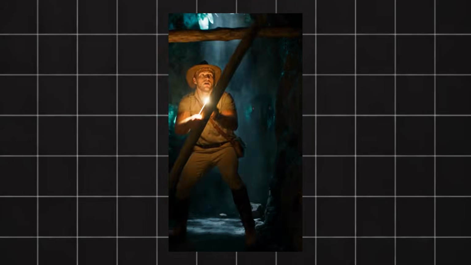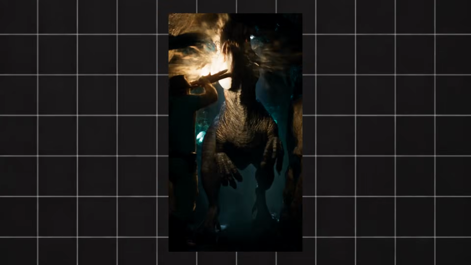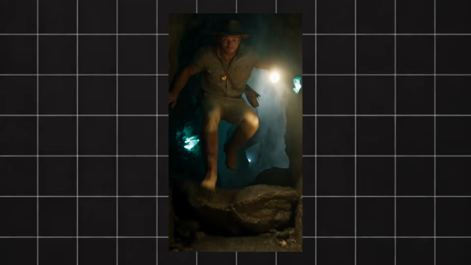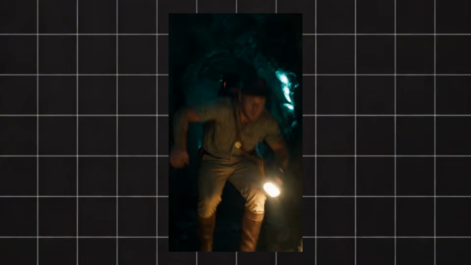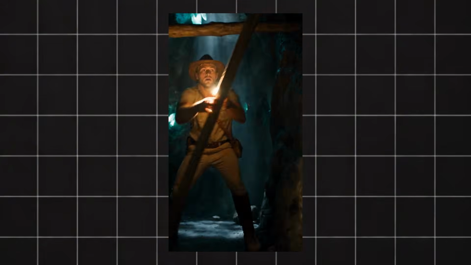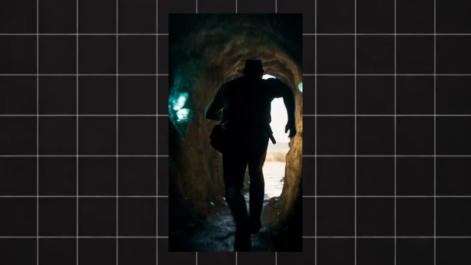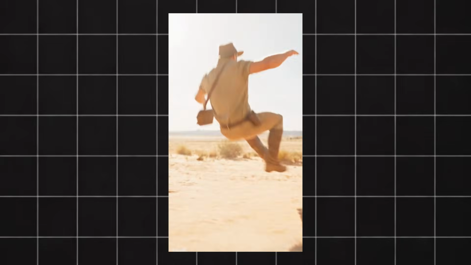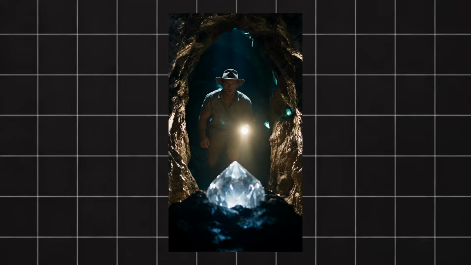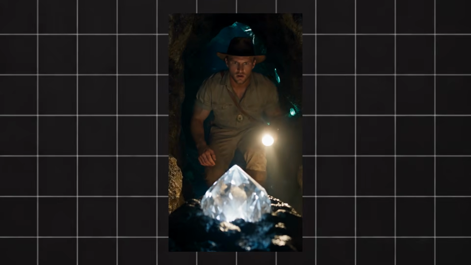And this is where the motion is really impressive, because we have the explorer running, the dinosaur chasing him, and very fast camera movement. Our explorer then picks up this wooden board, hits the dinosaur with it, and makes for the escape. Something I especially like here is the sound design. The dinosaur roar, the footsteps, and the character emotion. It really makes the entire clip feel much more cinematic.